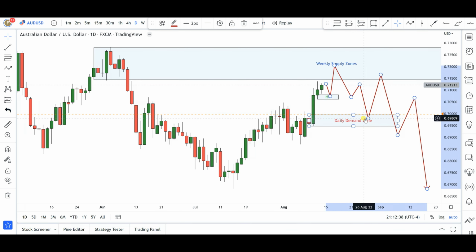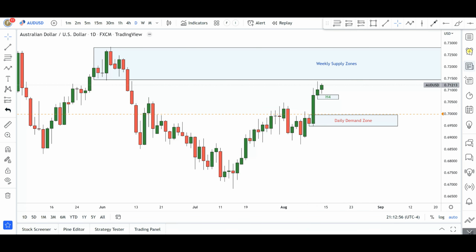And I would say it's not the best looking, but this is kind of the price action that I would like to see in this particular currency pair going into next week. Obviously, I don't expect all of this to happen next week, so just be very careful. And this is just my own two cents. All right, so that's it for Australian dollar US dollar.